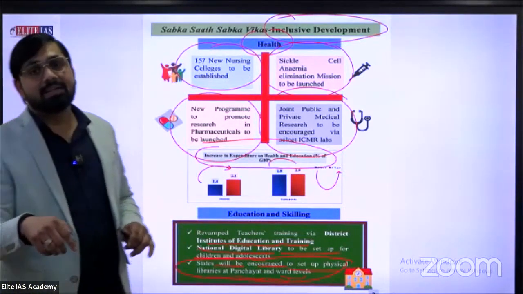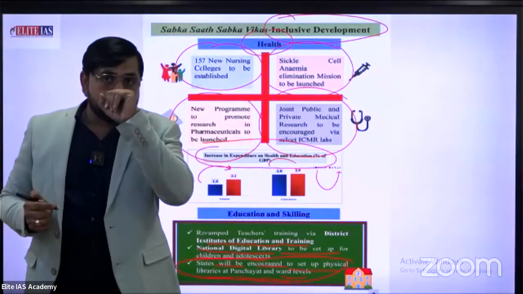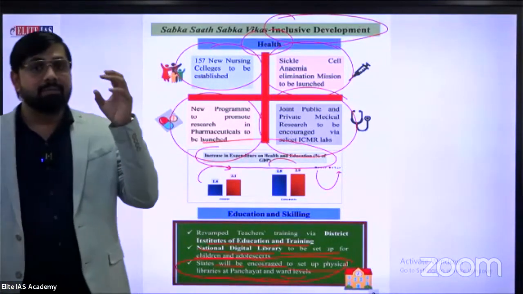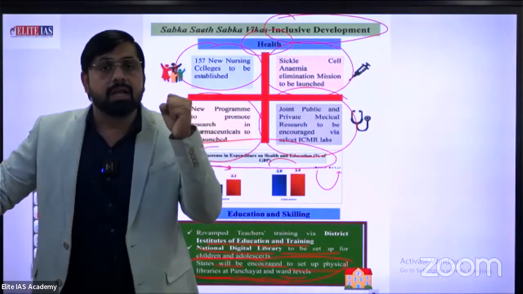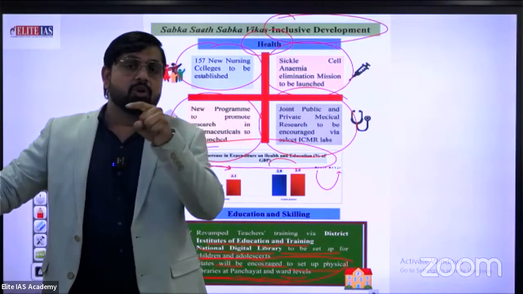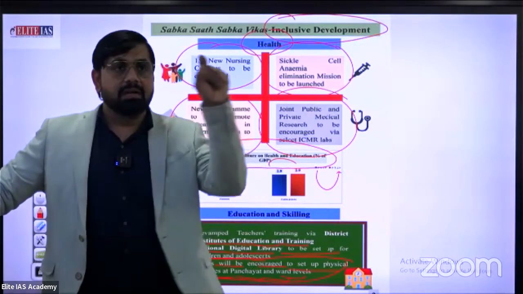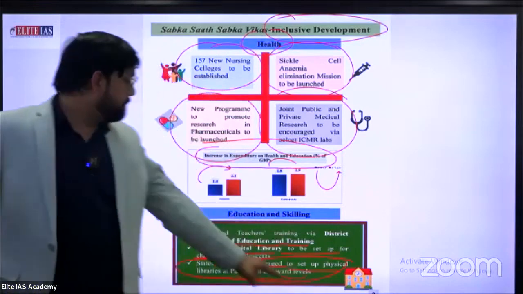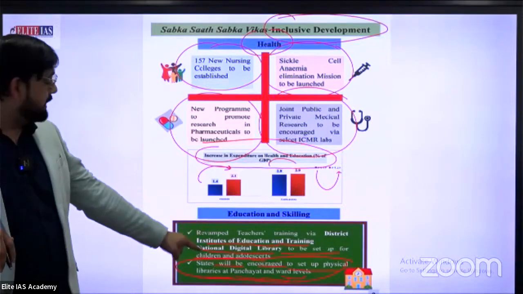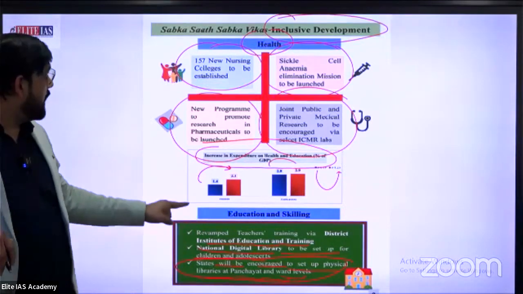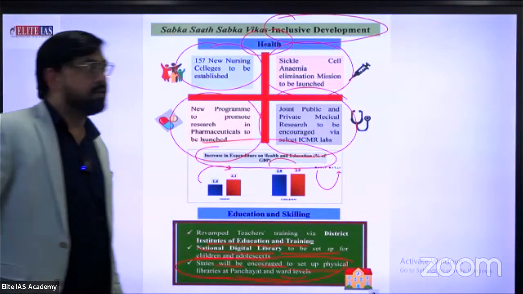I think this is especially the dream of Mahatma Gandhi. What was the dream of Mahatma Gandhi according to Article 40? Development of panchayats, villages and rural areas according to the Gandhian plan. We know about the Shriman Narayan plan of Gandhi. The dream of Gandhi is the development of rural and village areas. Maintaining libraries at panchayat and ward level is a perfect effort to fulfill that dream. What a great effort by the current government.